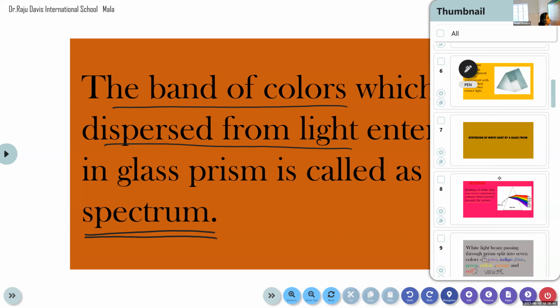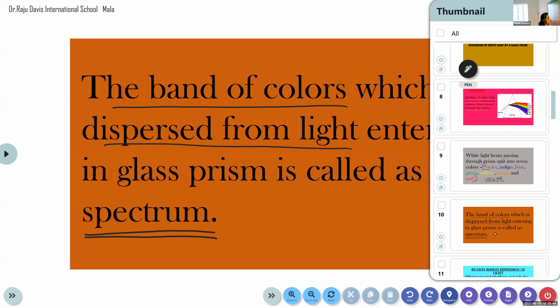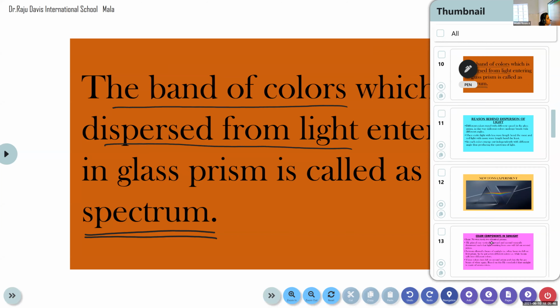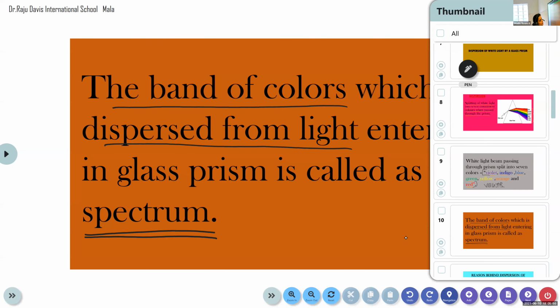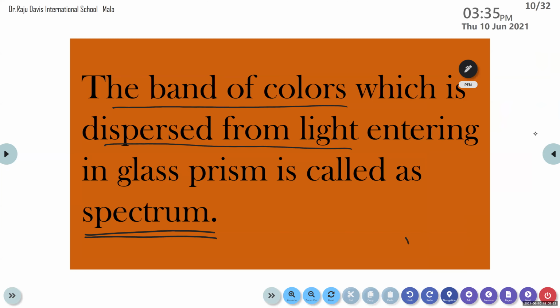So here we were discussing dispersion and spectrum. Can I change the slide now? Yes, ma'am. Okay. All right. So the band of colors that we obtain after the dispersion phenomenon is known as spectrum.